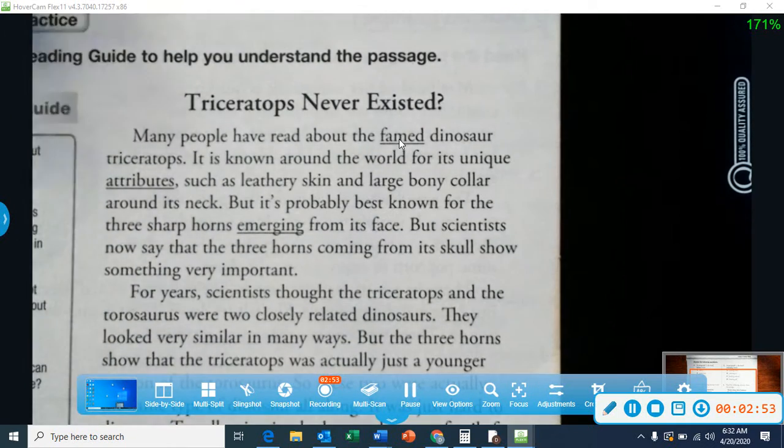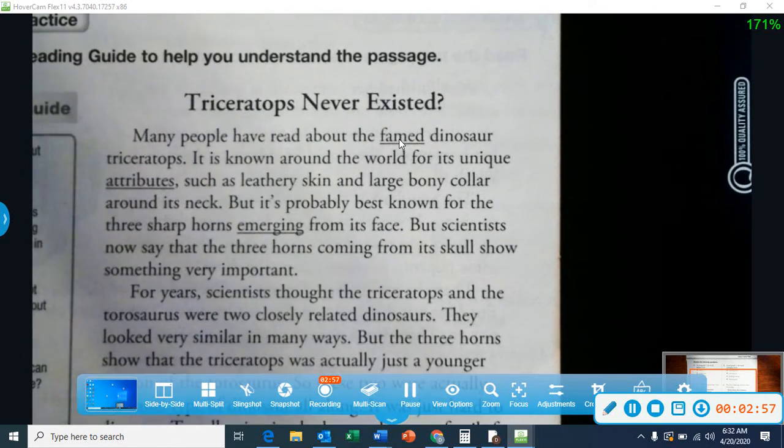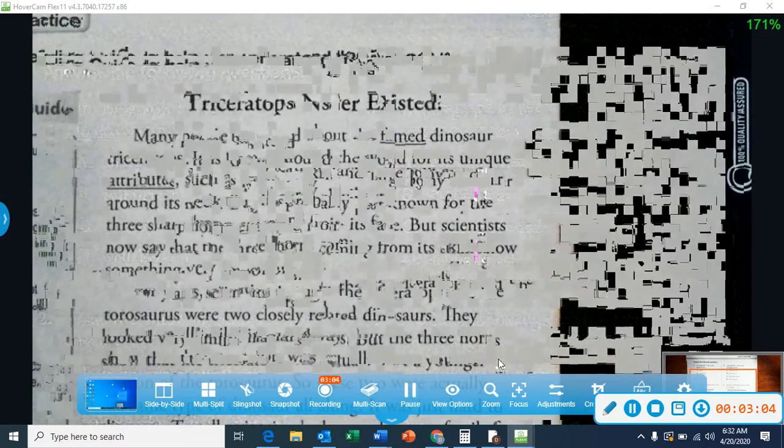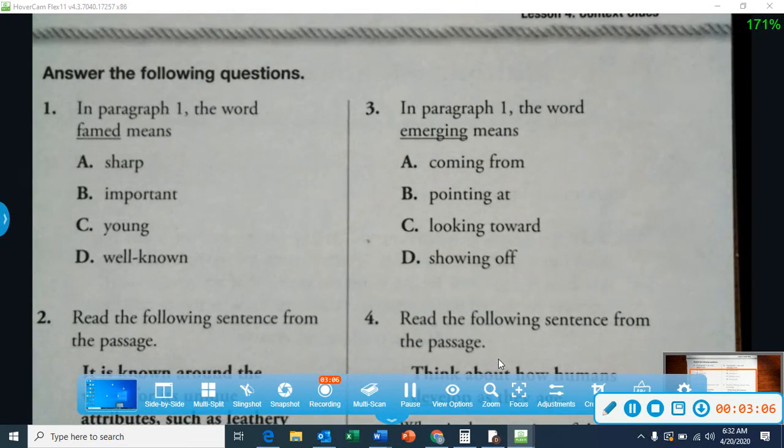Now remember, you can use some of the words from the sentence to help us figure out what the identified word means. Our answer choices are sharp, important, young, well-known.